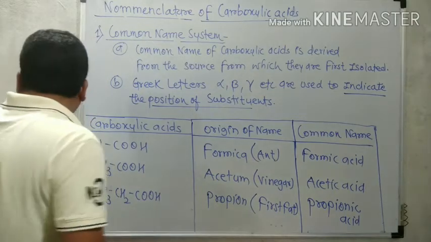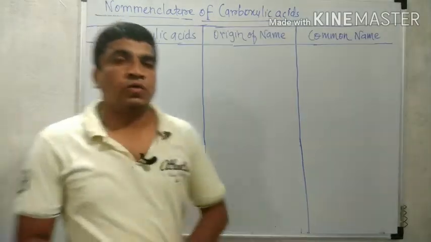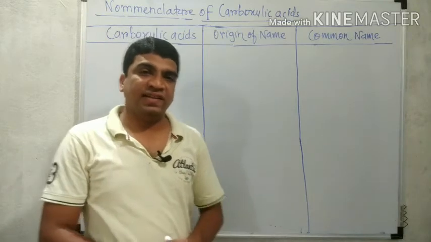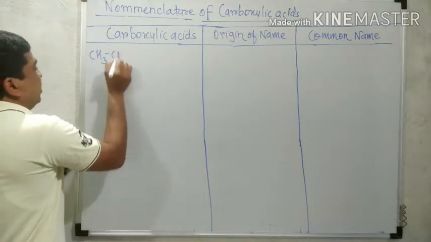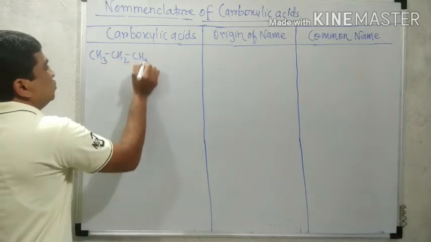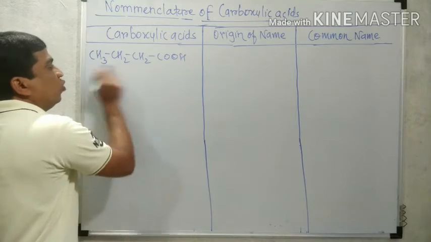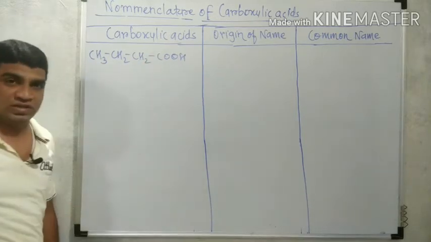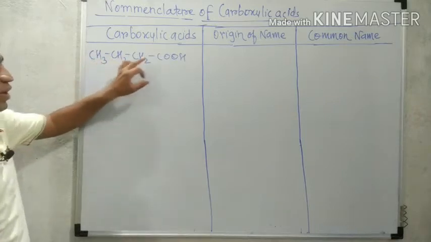Now, after this, again some examples. After propionic acid, the next example is CH3CH2CH2COOH. An n-propyl group is attached with COOH, therefore how many carbons are in the structure? 1, 2, 3, 4.